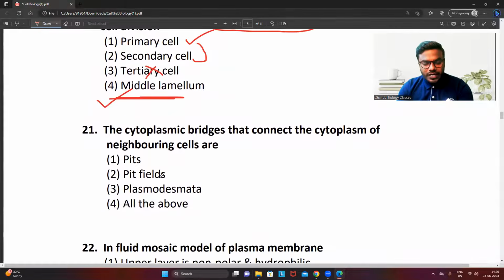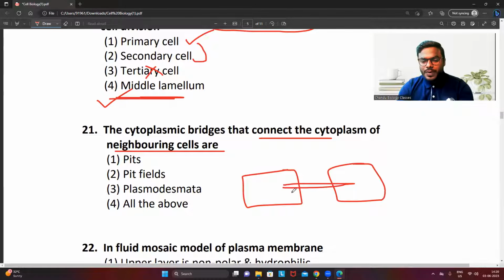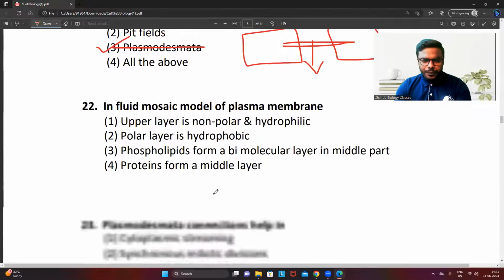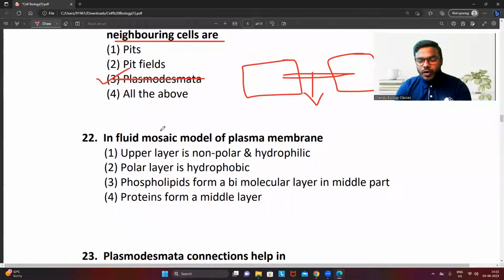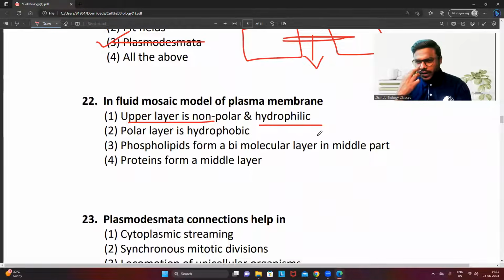Next one, question number 21. The cytoplasmic bridge that connects the cytoplasm of two neighboring cells. This is one cell, this is another cell. The cytoplasm of the two cells can be connected with each other by a cytoplasmic bridge. What do we call that particular cytoplasmic bridge, friends? We can call it plasmodesmata. In the fluid mosaic model of the plasma membrane, we studied in the last class, what did we discuss? What is the fluid mosaic model? A variety or a collage of proteins are embedded in the lipid. The upper layer is non-polar and hydrophilic. Of course, true, right? This is the lipid molecule. What is this?